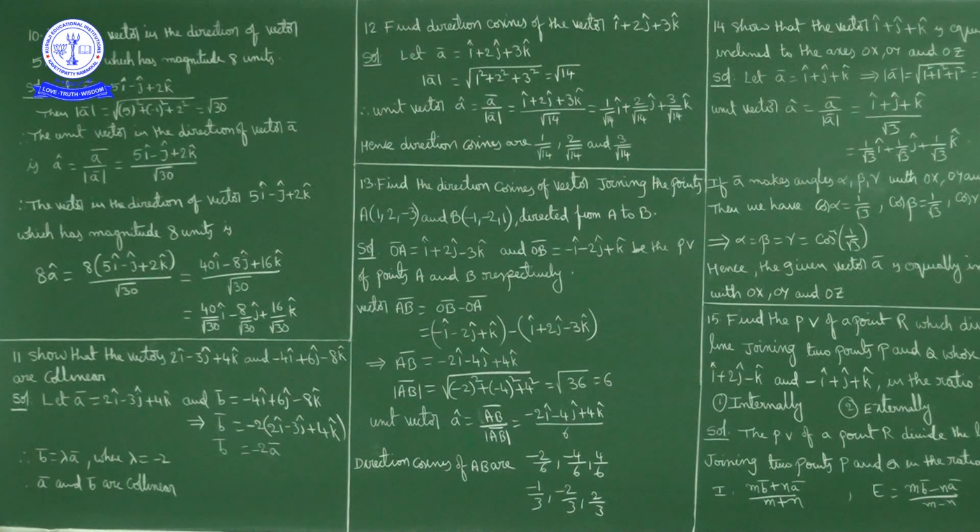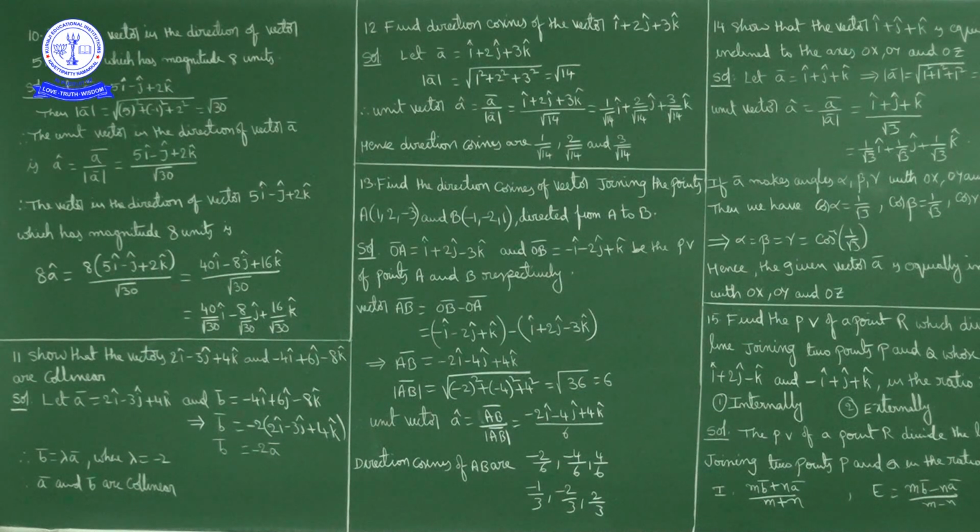Now what we have to do? We have to find a vector in the direction of this given vector which has magnitude 8 units. Here, first of all, suppose I will consider this as vector a bar. First of all I will find a unit vector in the direction of this vector. Unit vector means its magnitude is 1 unit. Now that unit vector, if you multiply with 8, we will get a vector of magnitude 8 units in the direction of the given vector.